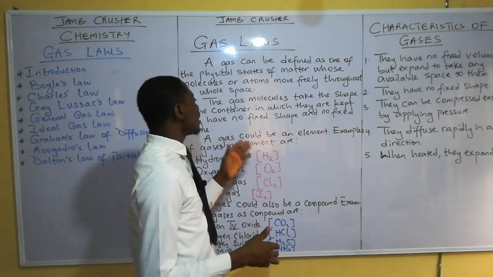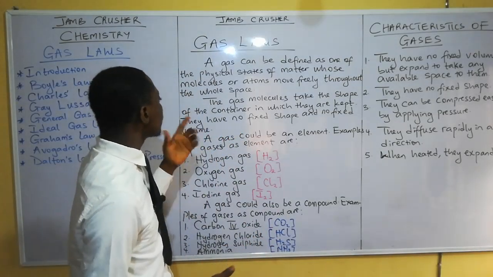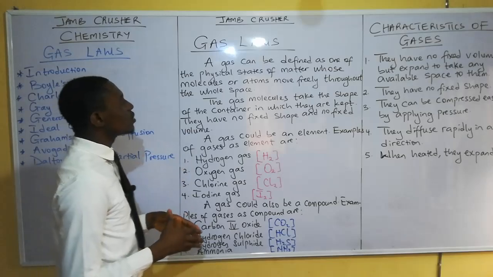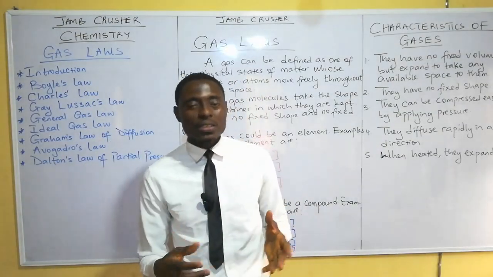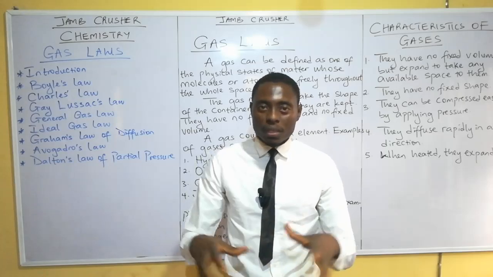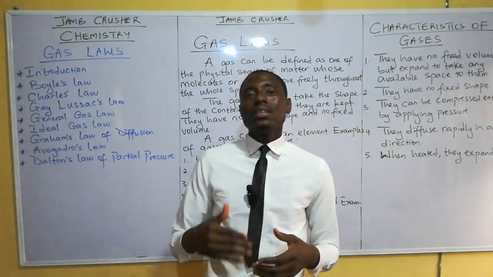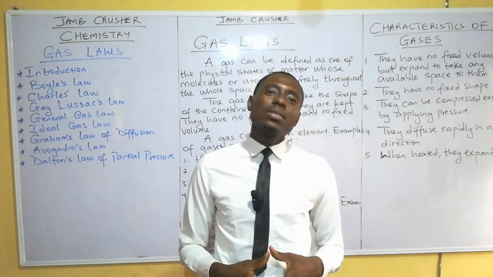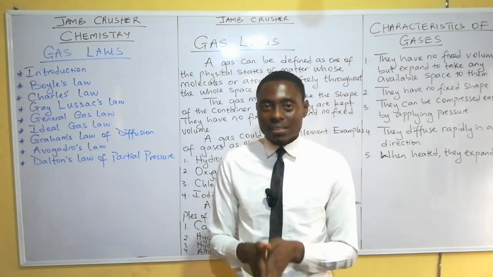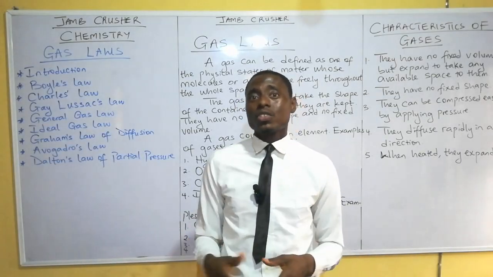And also, a gas does not have a fixed volume. That is, the volume of a gas is not fixed. It depends on the volume of the container that you're putting the gas into. For instance, if the highest capacity of the container is, let us say, 1000 meter cube, that means that the highest amount of gas that can enter into that container is also 1000 meter cube, because that's the highest capacity of the container.